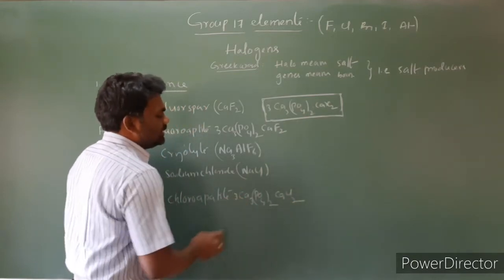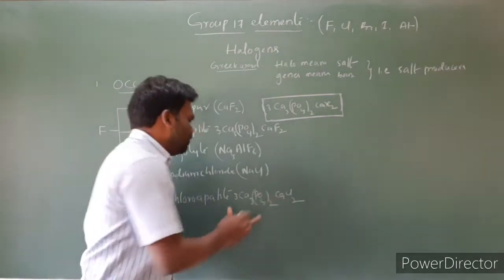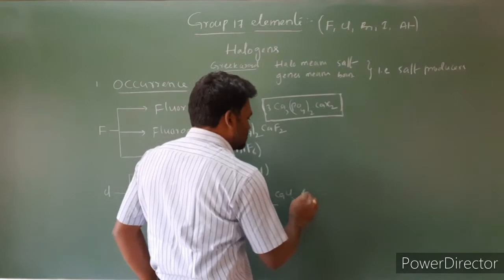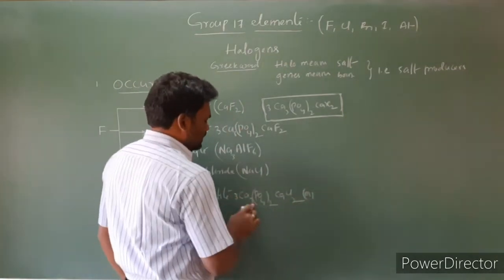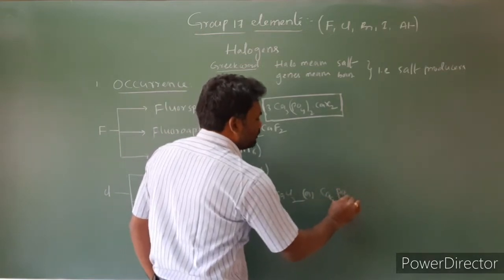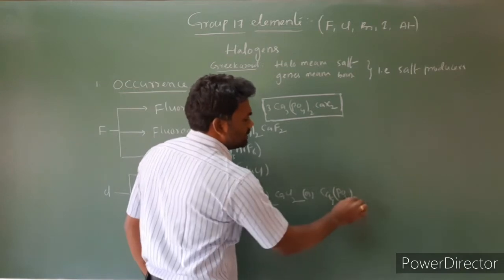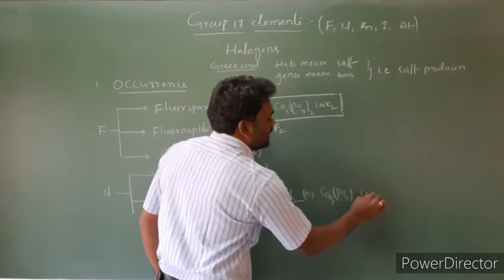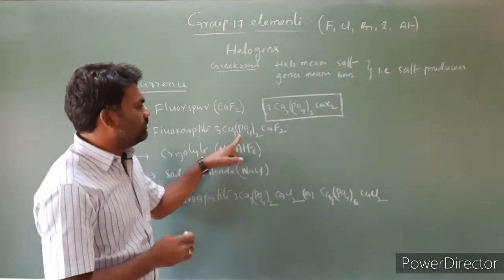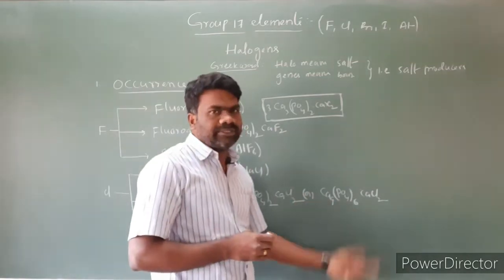This is the formula for chlorapatite. You can also represent it another way: 3 times 3 is 9, so we take Ca9, and (PO4) taken 2 times 3 is 6, so Ca9(PO4)6·CaCl2. Even this one you can write as Ca9(PO4)6·CaF2. So like this also we can represent.